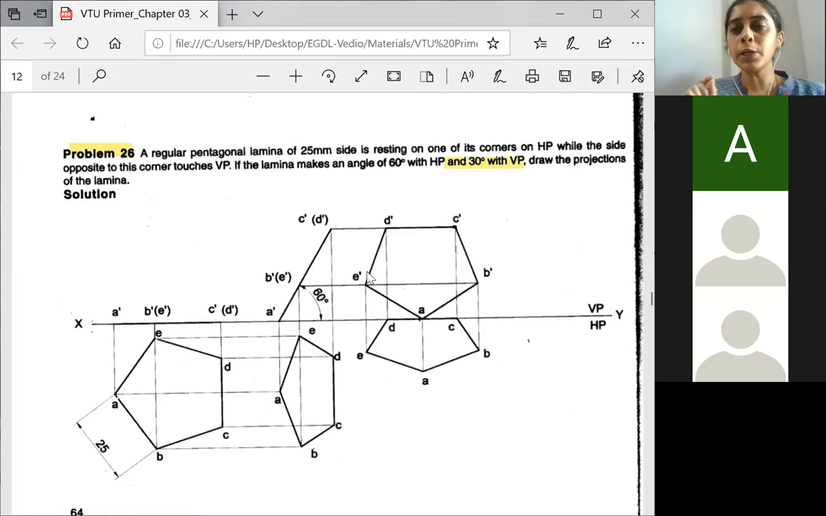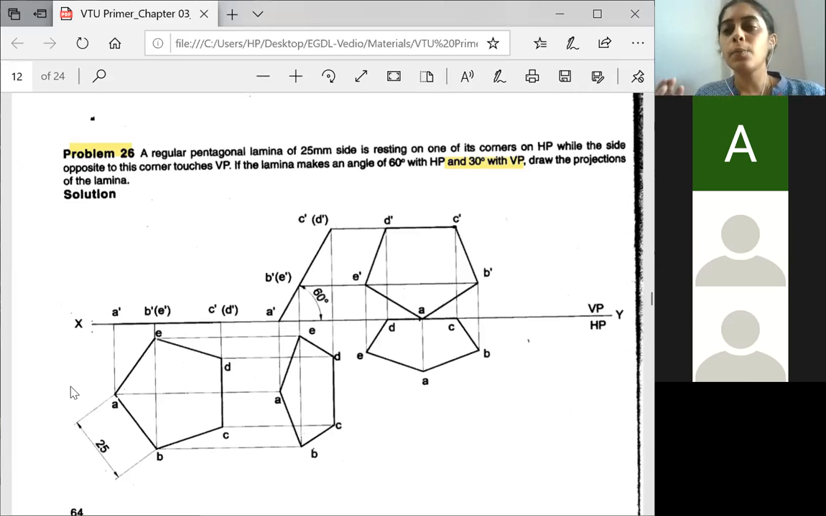And many people are making some other mistakes. They are just drawing a line. They are not showing X and Y. They are not showing VP and HP, which are mandatory. And some are forgetting to show the dimension of the side. At least one side has to be shown with respect to the dimension which has been informed in the question. Okay, all these play a vital role.